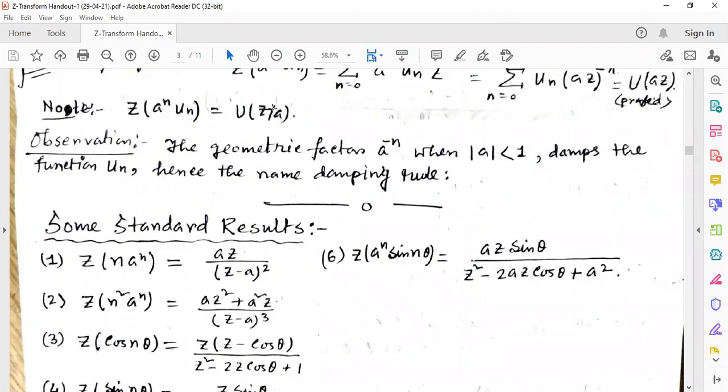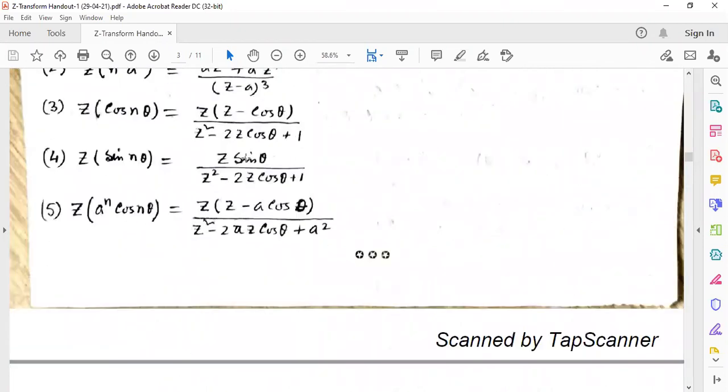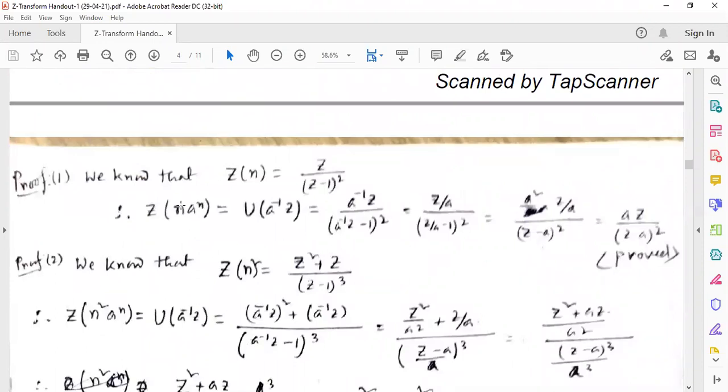So z into a to the power minus 1 we can write down, that is written here, u of a to the power minus 1 z. So instead of z we are putting a to the power minus 1 z. After calculation we got az by (z minus a) whole square.